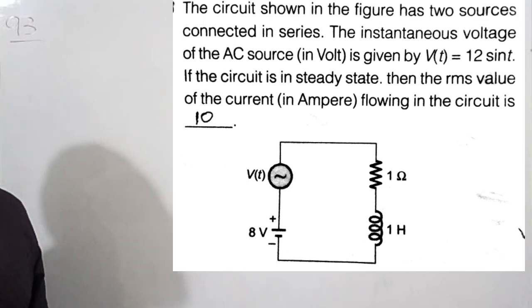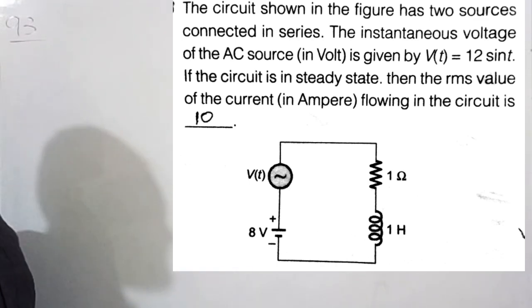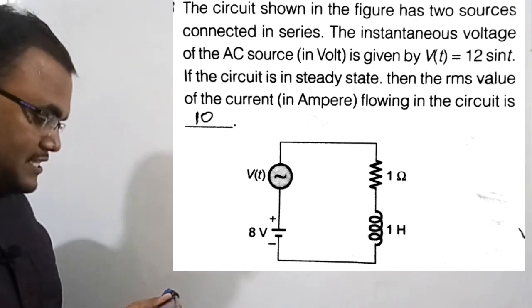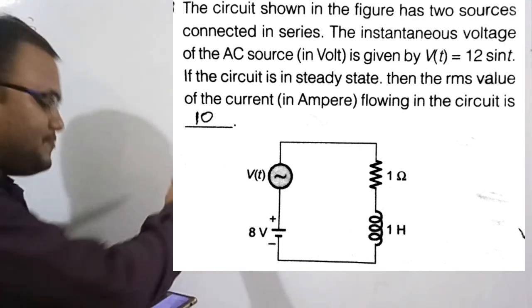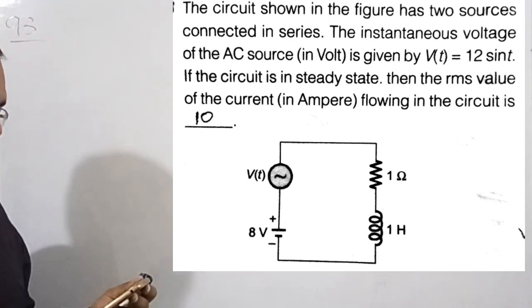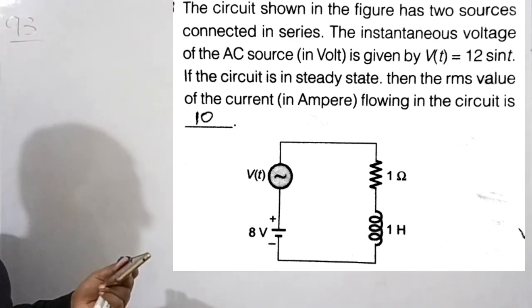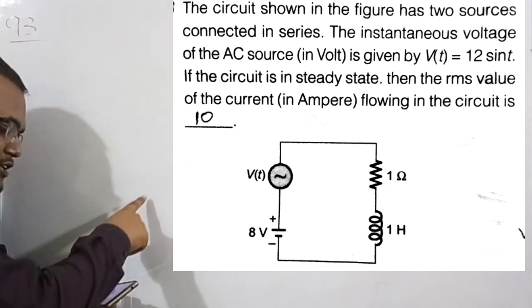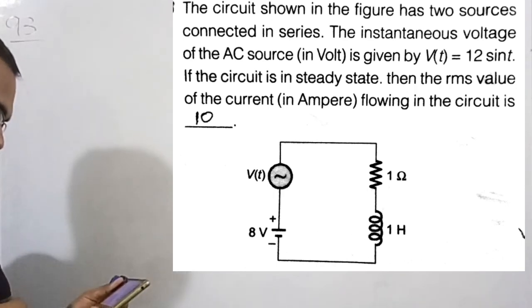So after solving the previous problem, now let's move forward to another numerical. The numerical number is 93. Here the question says that the circuit shown in the figure has two sources connected in series. The first voltage source is V of t and the other voltage source is 8 volt.